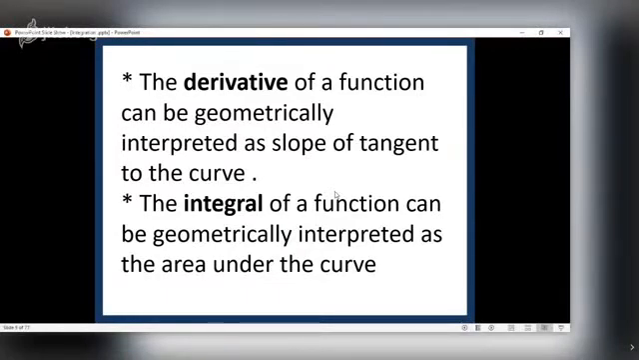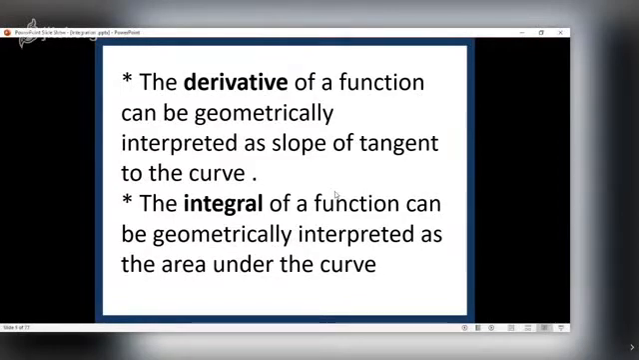Now, what is the physical significance of derivative? Derivative is used all over, in all fields, not only in mathematics, but in chemistry, in economics, everywhere, because derivative measures the rate of change. This is the physical significance of derivative. So wherever there is a need to measure the rate of change, derivative will be used. Now, the geometrical significance of derivative is that it gives the slope of the tangent to the curve at a point on the curve.